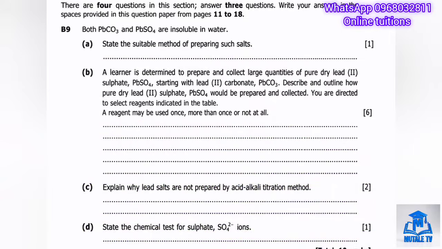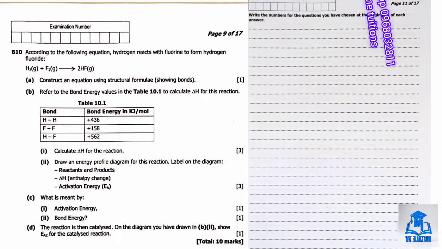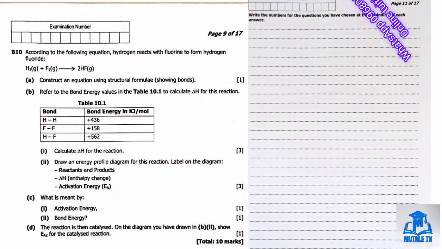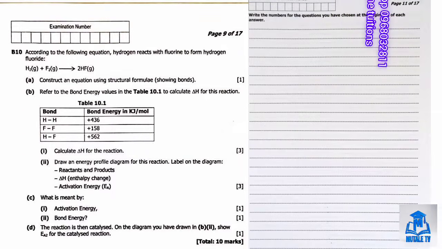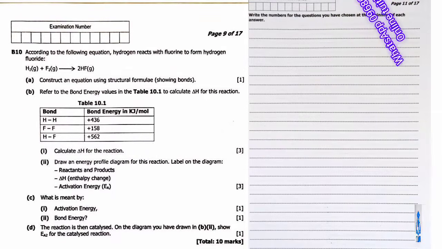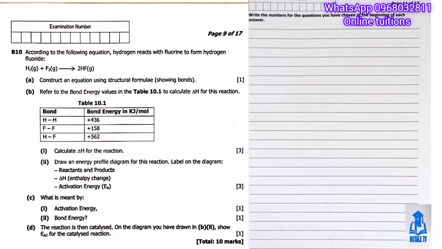Now let's move on to question 10, which covers bond energy and enthalpy changes. Question 10 gives us the equation: hydrogen gas plus fluorine gas produces 2 hydrogen fluoride gas. Part A asks us to construct an equation using structural formulae showing the bonds.